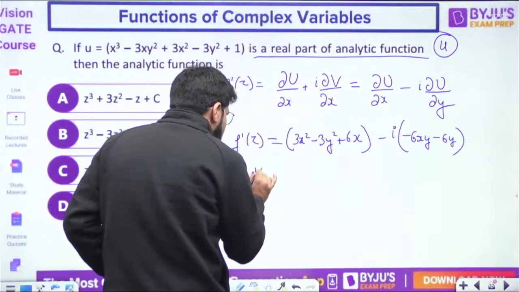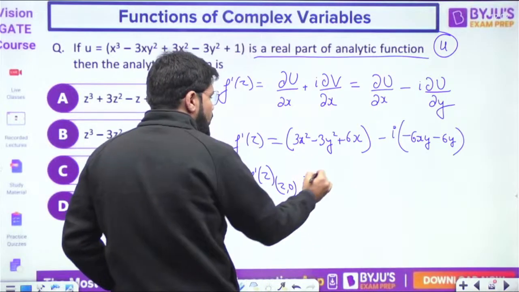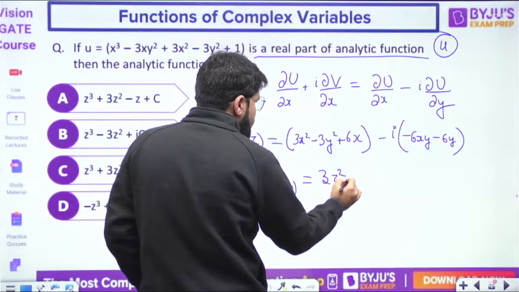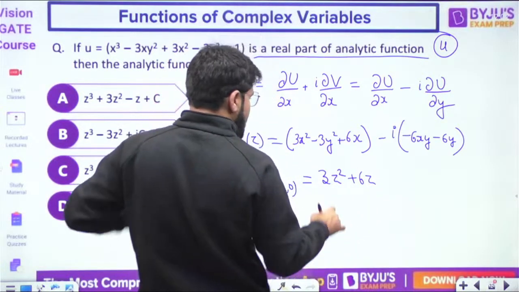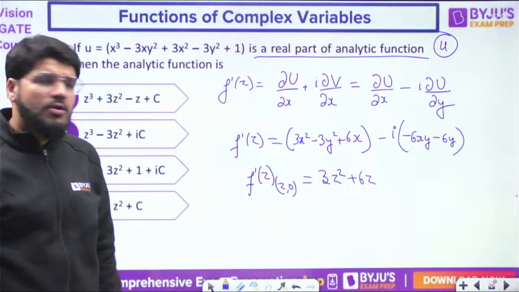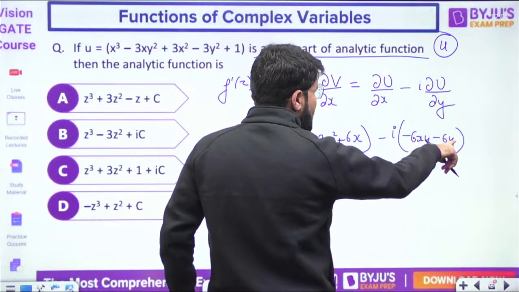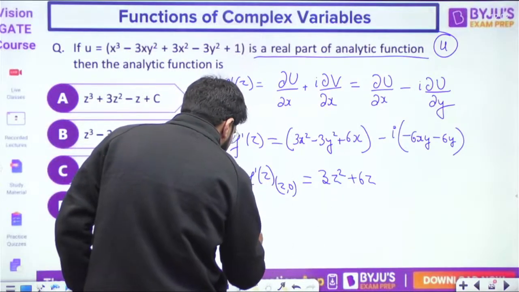So what is the value of f dash z at the point z comma 0? Means put x equal to z. Yeah, so I've put x equal to z, but y will be 0. And if y is 0, the entire imaginary part is 0 here. So 3z square plus 6z. Now what is the value of fz?